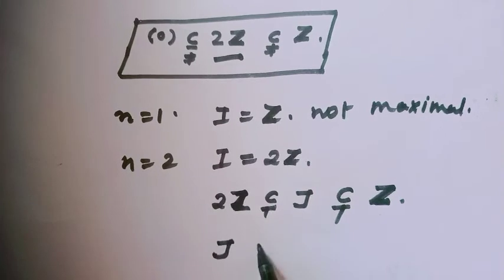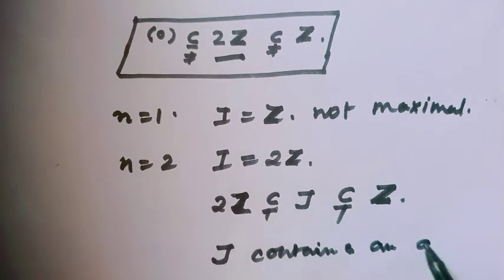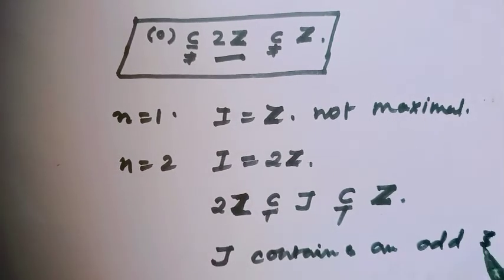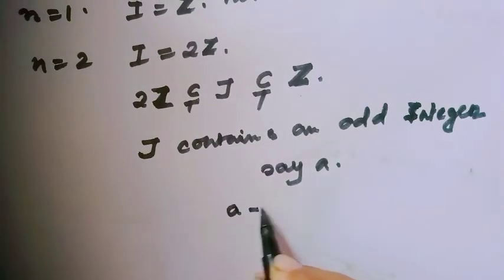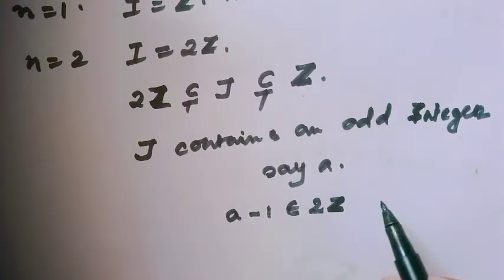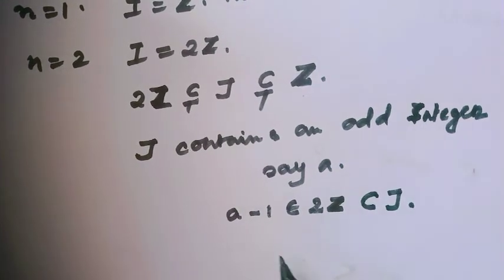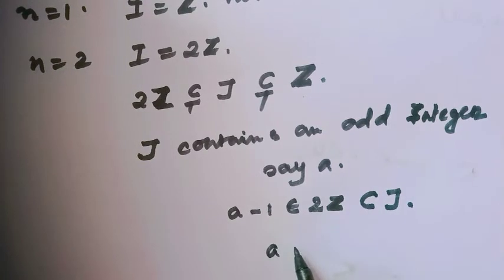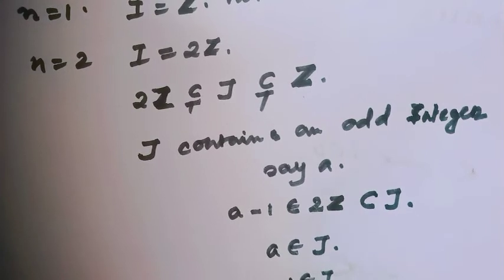Consider J contains an odd integer, say a. That means a minus 1 belongs to 2Z, which by assumption is contained in J. Therefore, I have got a belongs to J and a minus 1 also belongs to J.